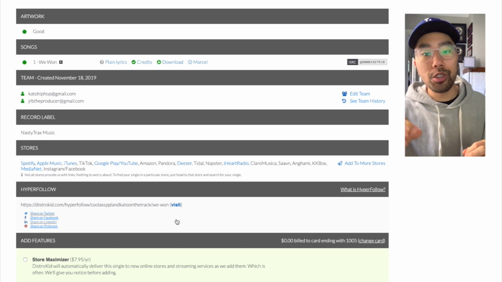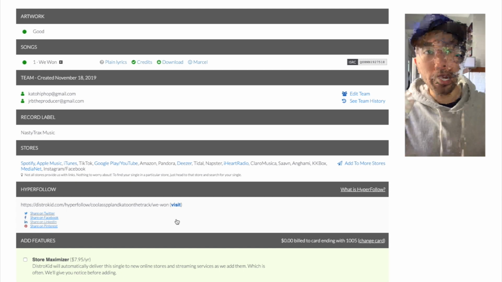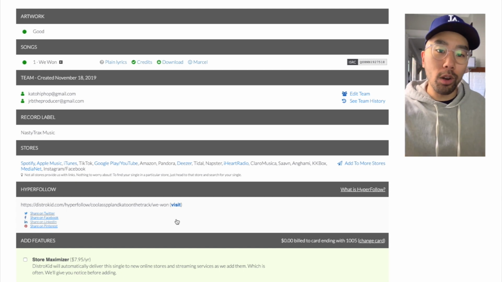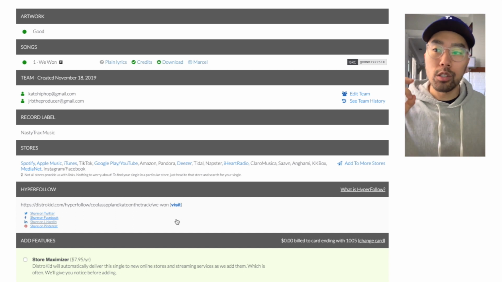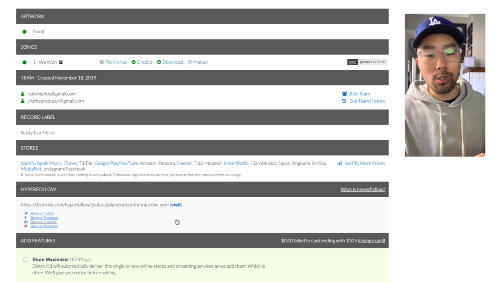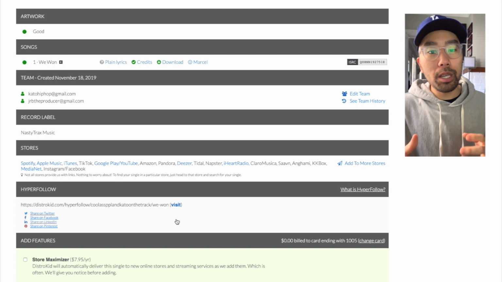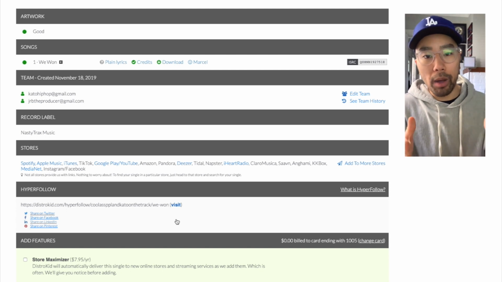Now, the pre-save feature is really helpful because if you get a lot of pre-saves on a song before it's released, it's proven to improve the algorithms on Spotify in your favor, and it's going to be more likely to push you into those Spotify playlists.